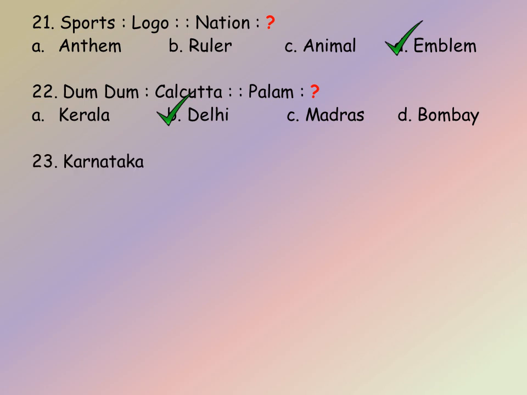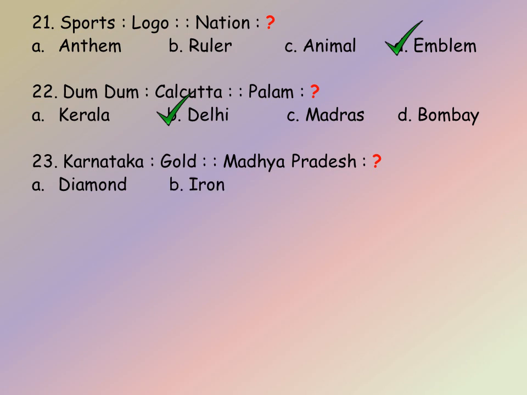23. Next question, please. Karnataka, gold, Madhya Pradesh, we have to find. So first is famous for mining of the second. So this is the analogy here, and we will look at the options. A. Diamond, B. Iron, C. Copper, D. Gems. So Karnataka is famous for mining of gold. In the same way, Madhya Pradesh is famous in mining diamond. So the answer is A. Let us go to the next question.